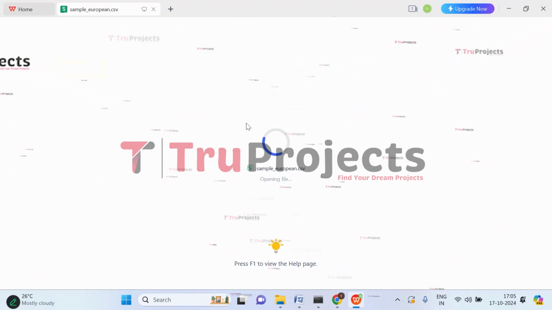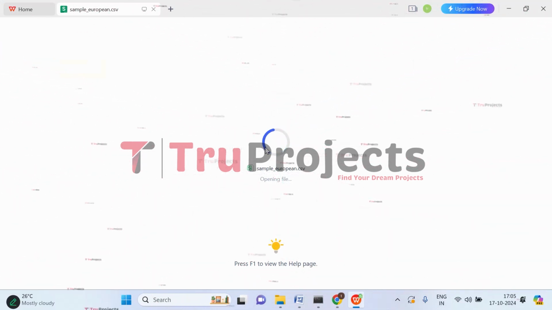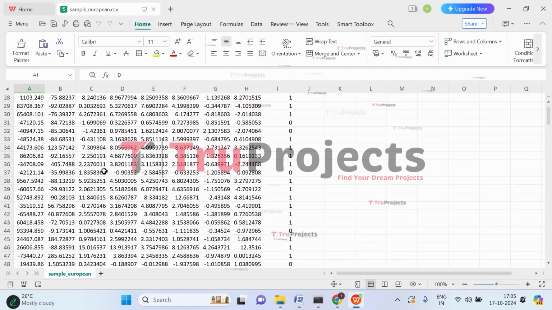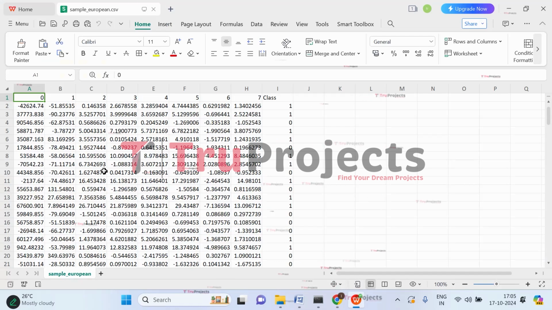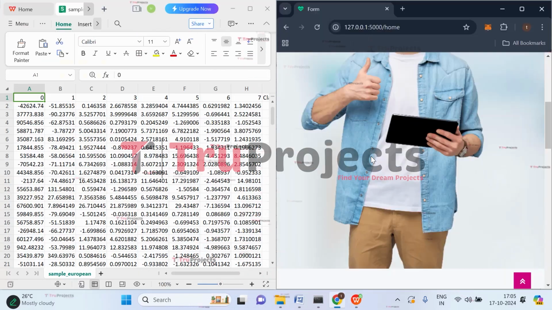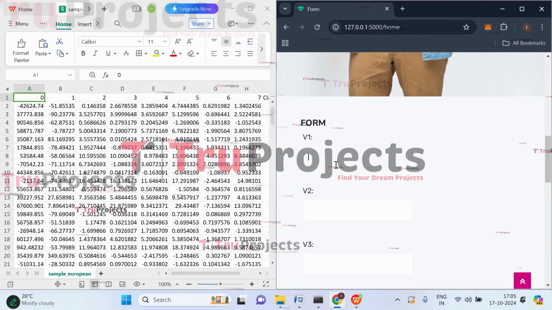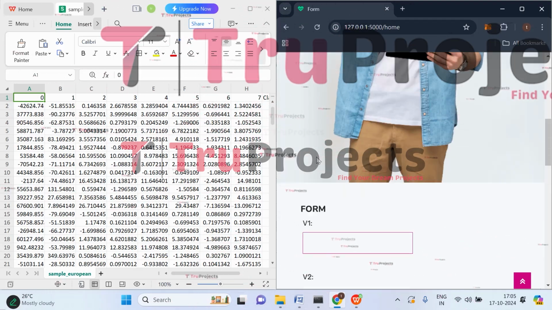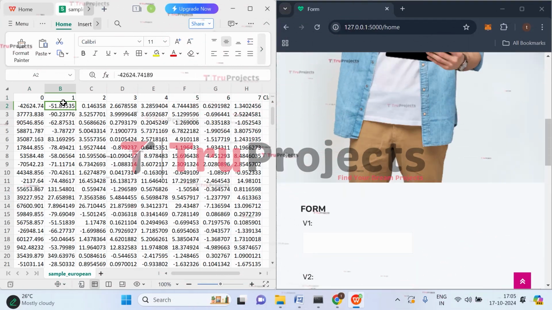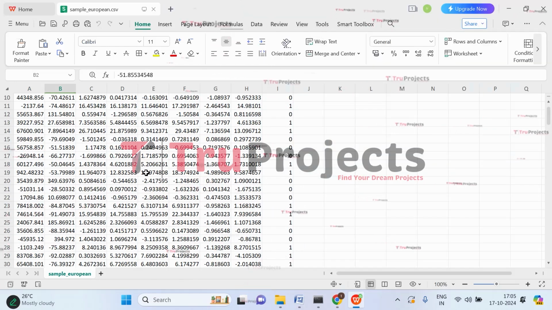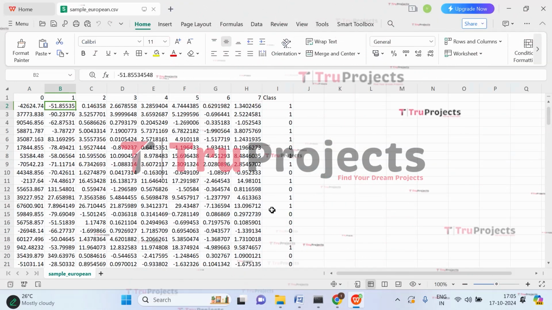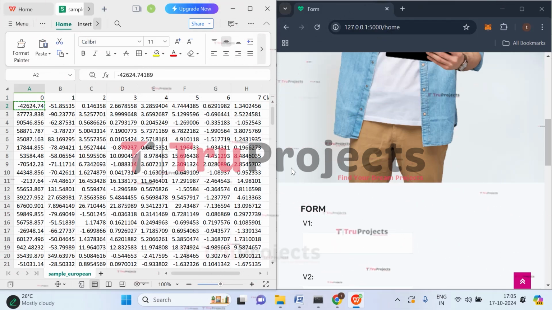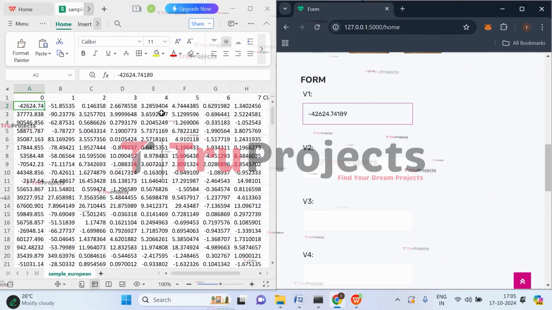It's taking a while, just wait for a minute. We will be using these as the test cases for the front end. Enter the parameters. We have to enter all these V1 to V8 values. So copy the V1 value. This is the V1 value and here we have to paste it.